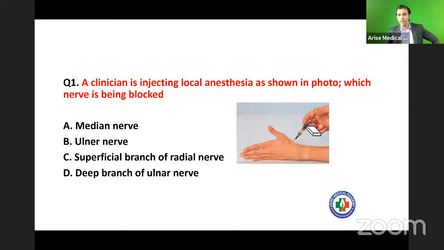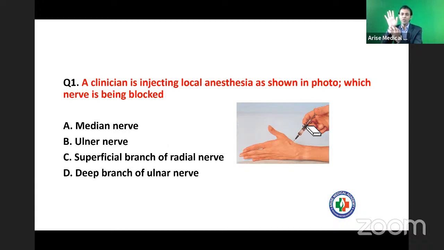Very good. Most of you are correct here. Simple thing is that whenever you have to operate over the hand, maybe after an RTA, or in a burns case, or any kind of wound infection, and you want to do the wrist block, what will you block in a wrist block? First of all, you block the radial nerve, after that the median nerve, after that the ulnar nerve.